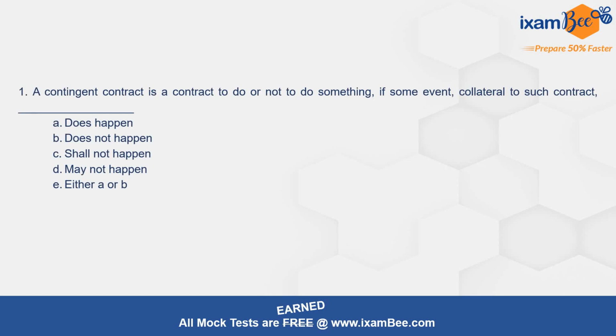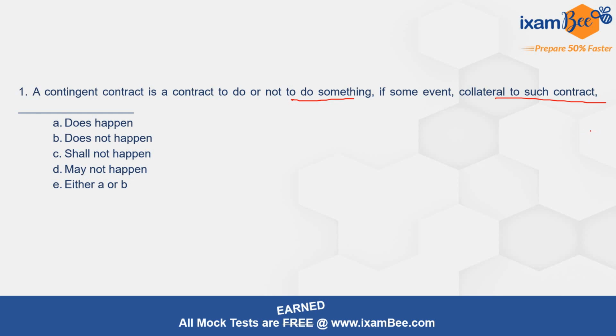Now moving on to our very first question of discussion for today: a contingent contract is a contract to do or not to do something. So it could be either the party will be doing something or will not be doing something if some event collateral to such contract. So collateral you can also simply understand secondary. So a contingent contract is a contract wherein the party will either do or not do something if certain conditional or collateral or secondary thing with respect to that contract, and you can see the various options are does happen,